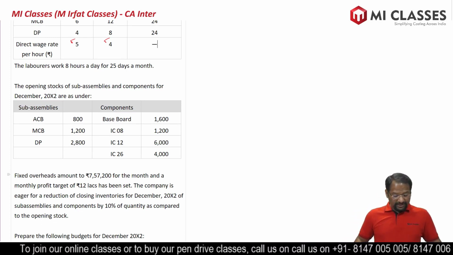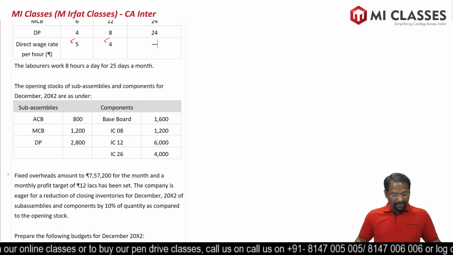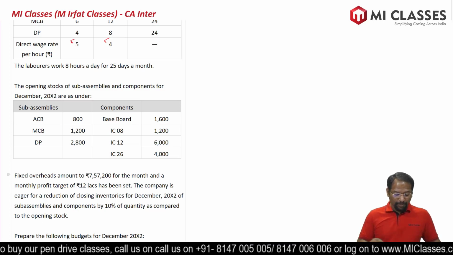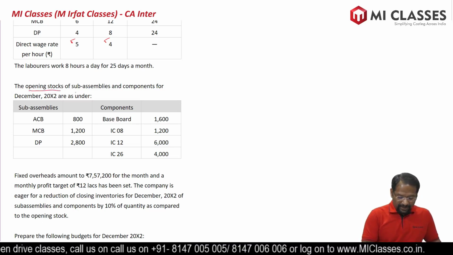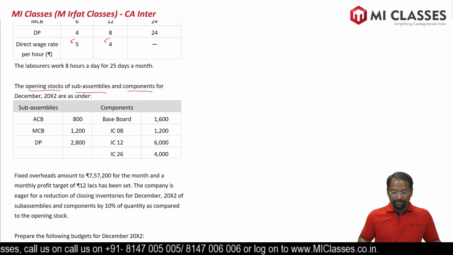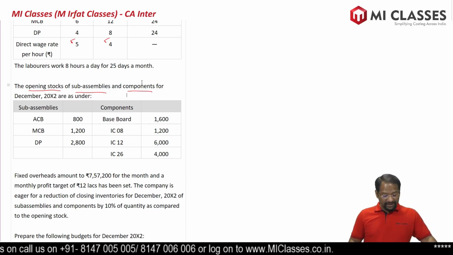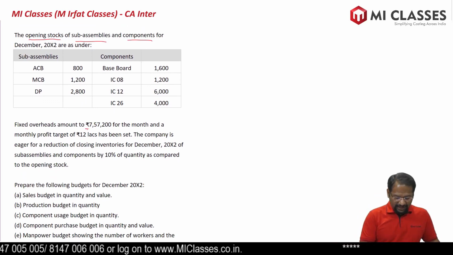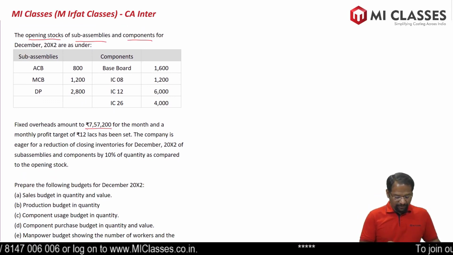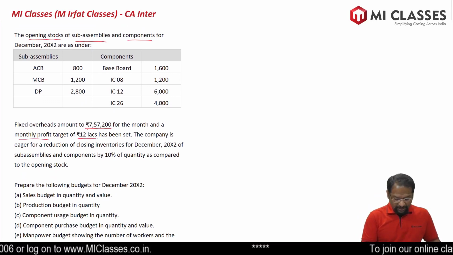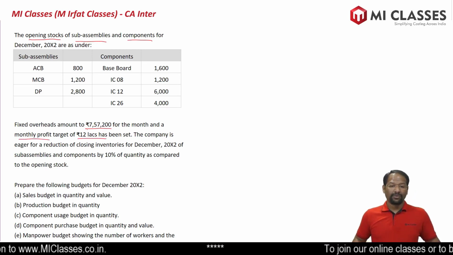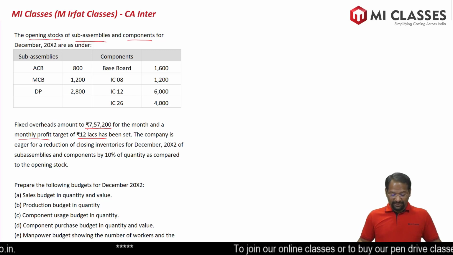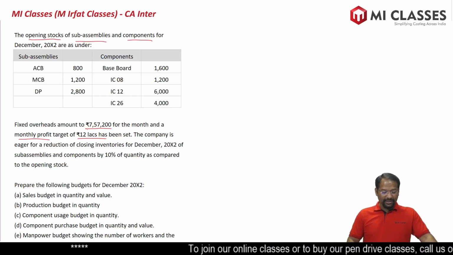Further, the question says the opening stock of sub-assemblies and components for December 2012 are as under. We have been given opening stock of sub-assemblies and components. Basically, both raw material as well as finished stock, opening stocks are given. Fixed overheads amounts to 7,57,000 for the month, and monthly profit target is 12 lakhs for the month. So we have fixed overhead 7,57,000 and monthly profit target is 12 lakhs.